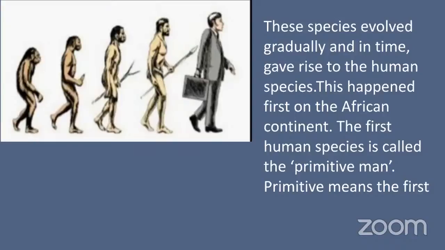And this happened first on which continent? Name of the continent? African. Yes, African continent. You all know there are 7 continents in the world: Asia, Africa, America, Australia, Europe, and so on. So this happened first on the African continent, and the first human species is called primitive man. Primitive means first. So the first man evolved on the African continent.